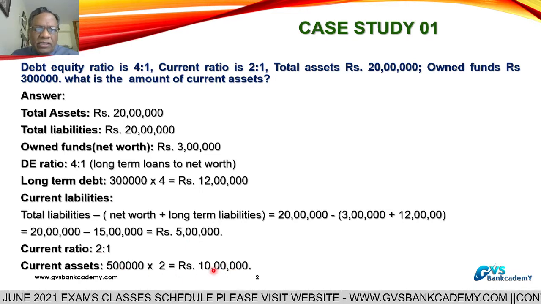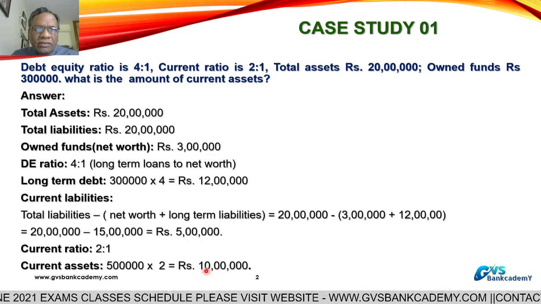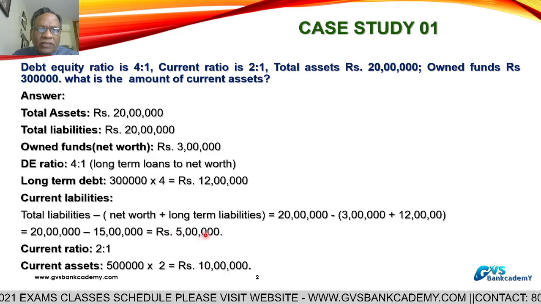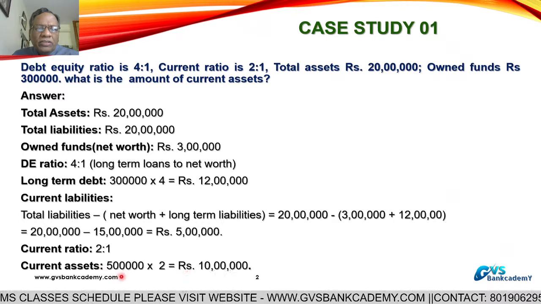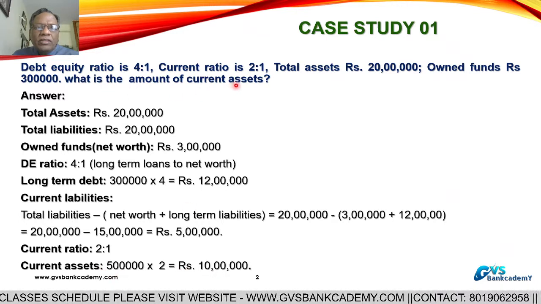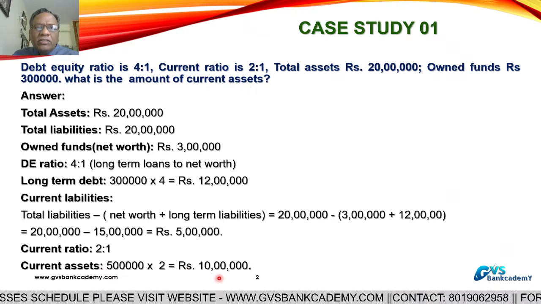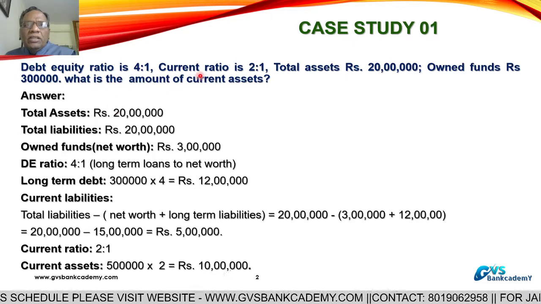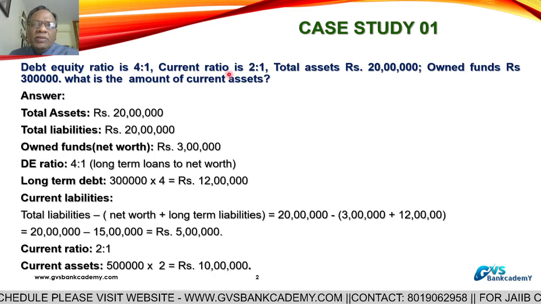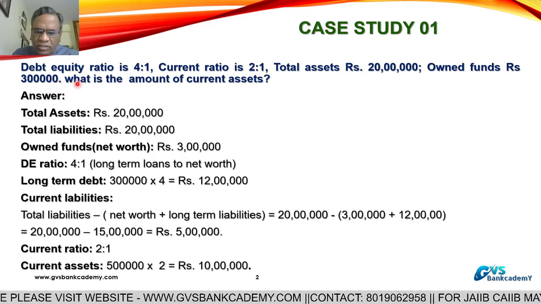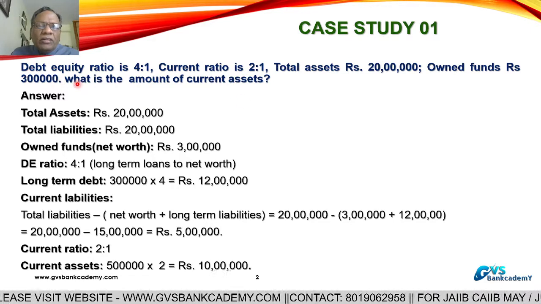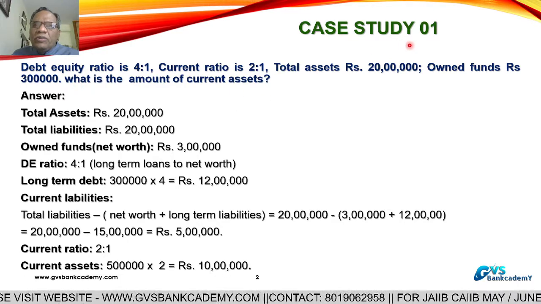Now we calculate the current ratio: current assets 10 lakhs divided by current liabilities 5 lakhs. Again you will get 2:1. So the answer for this question is current assets 10 lakhs. In this manner they give questions not only in JAIIB but also in promotional examinations. This is called debt equity ratio and current assets. This is case study number 1.